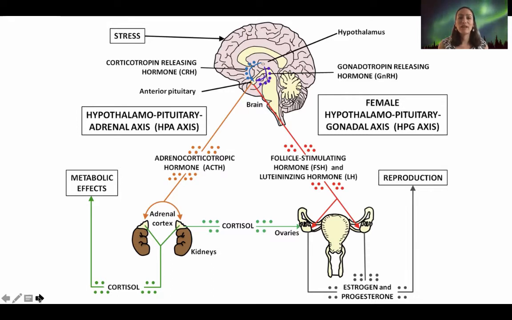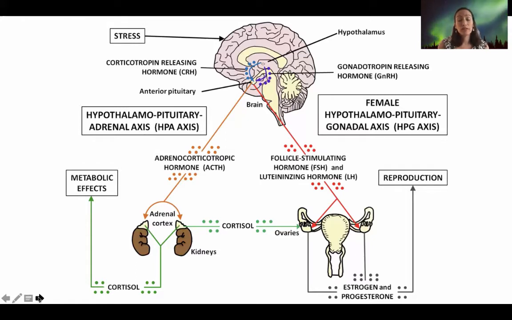And in response to that, it will release corticotropin releasing hormone, which would act in the pituitary. The pituitary will respond by releasing adrenocorticotropin hormone, which will then act in the adrenal glands, in particular in the adrenal cortex, to stimulate the release of glucocorticoids, such as cortisol in the case of humans. If you're looking at rats or mice, it will be corticosterone. But there is a variety of glucocorticoids that can also be produced.